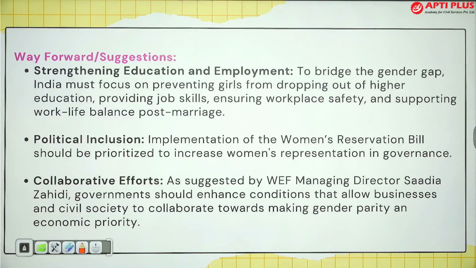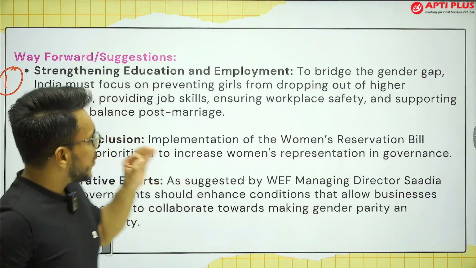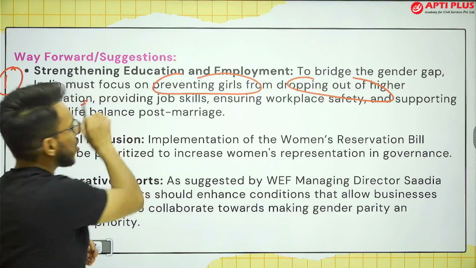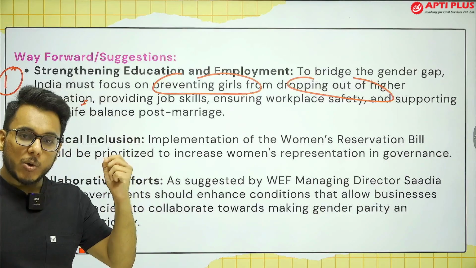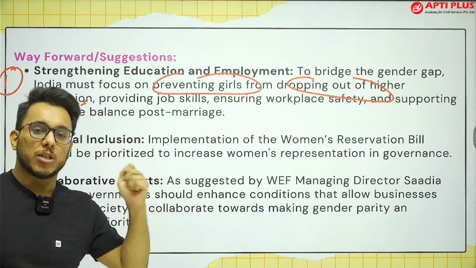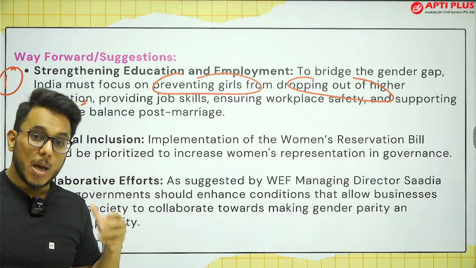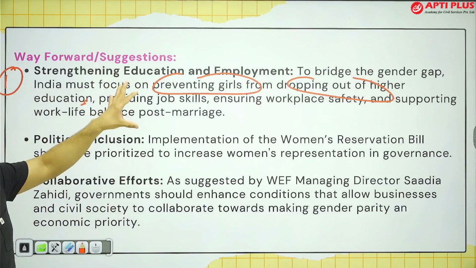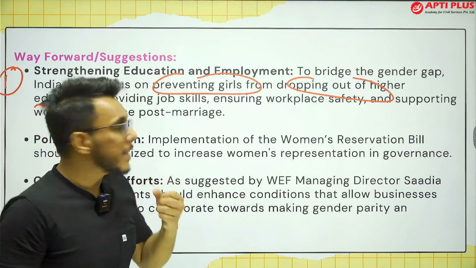So what is the way forward? Number one, the decline has happened because educational attainment has reduced. So we need to ensure that girls who are dropping out of higher education do not drop out. We need to identify the reasons why women are dropping out. Particularly in STEM courses, that is science, technology, engineering and mathematics, women enrollment is very much less. Though in humanities women enrollment is good, in STEM courses it is less. So we need to prevent dropouts from higher education and identify the factors hindering their participation.